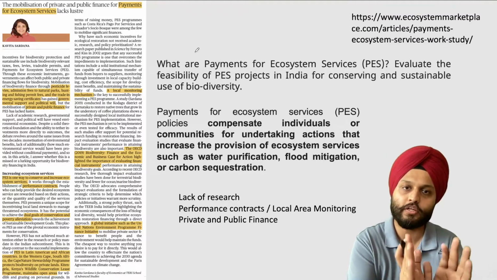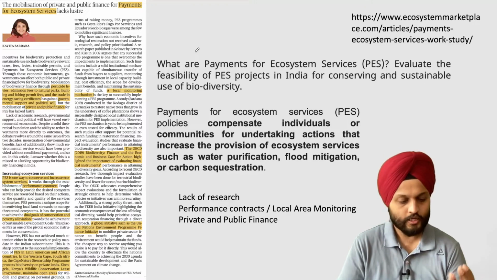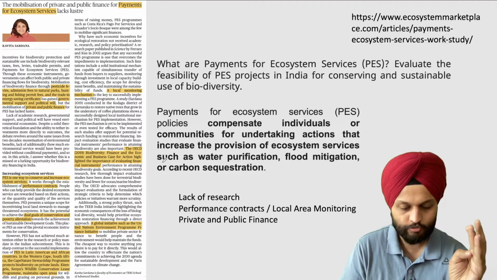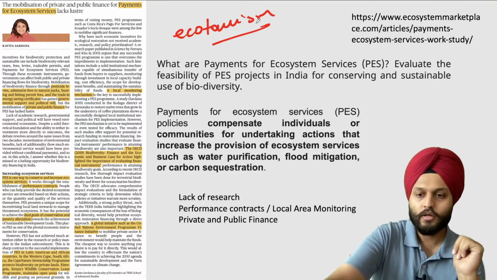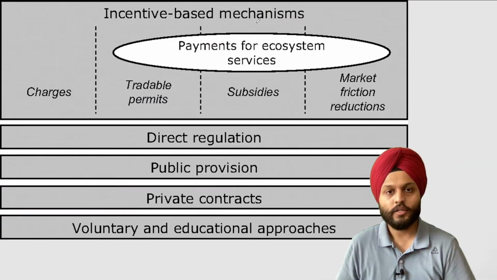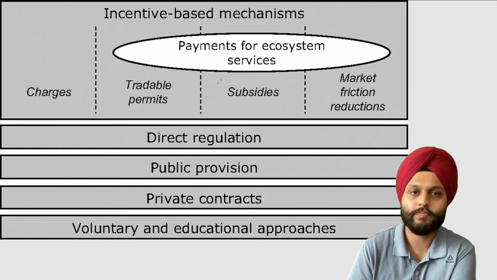Something to that extent can also be worked upon. And I'll add certain other points. We already have concepts like ecotourism that is coming up. Now coming back to this topic of payments for ecosystem services.